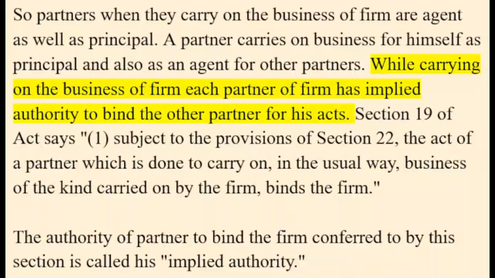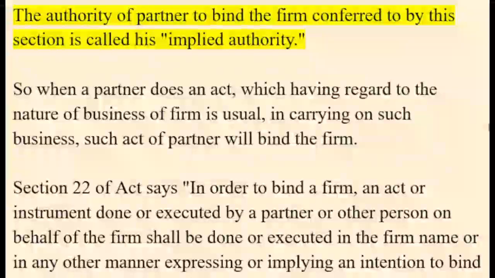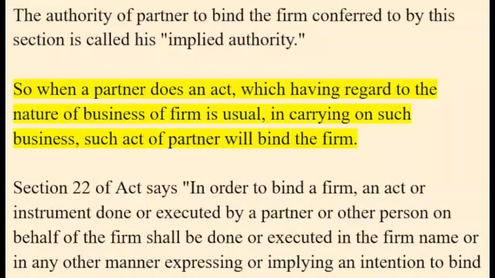Section 19(1) of Act says, subject to the provisions of Section 22, the act of a partner which is done to carry on, in the usual way, business of the kind carried on by the firm, binds the firm. The authority of partner to bind the firm conferred by this section is called his implied authority. So when a partner does an act, which having regard to the nature of business of firm is usual in carrying on such business, such act of partner will bind the firm.